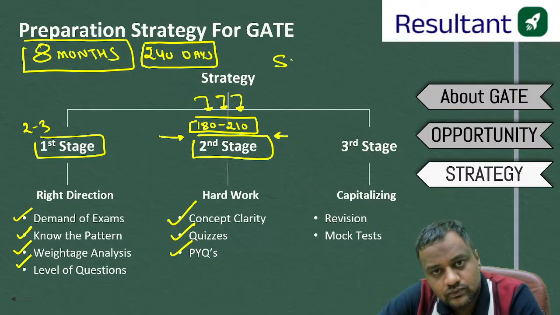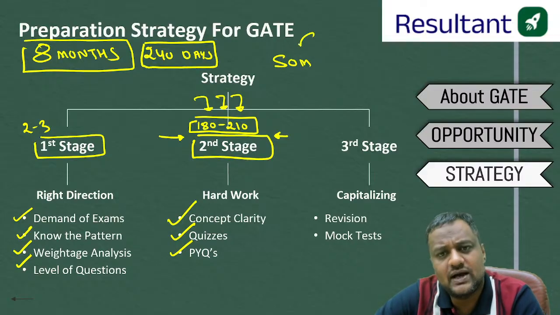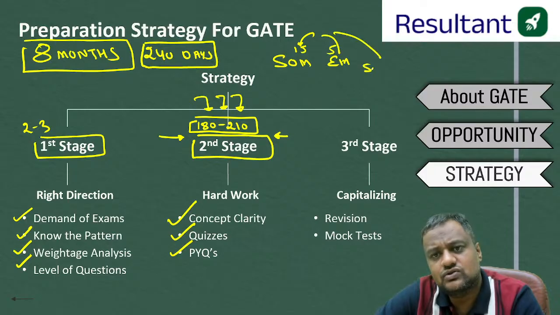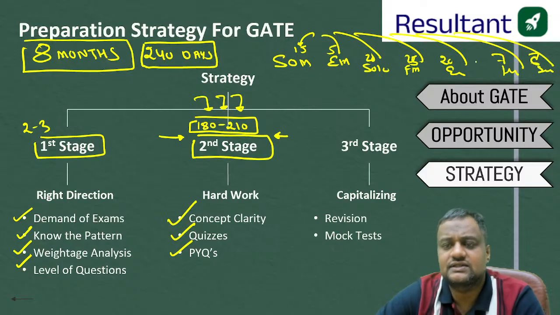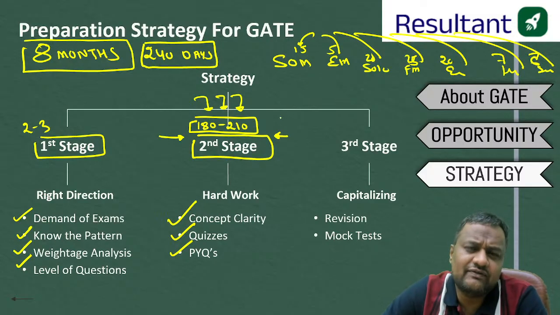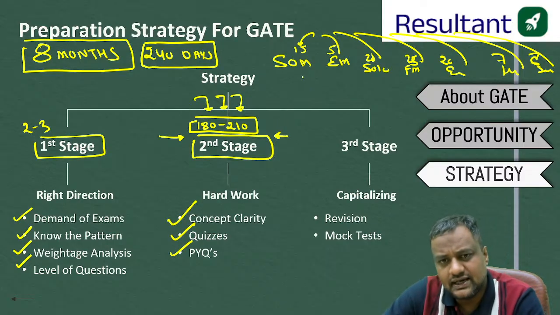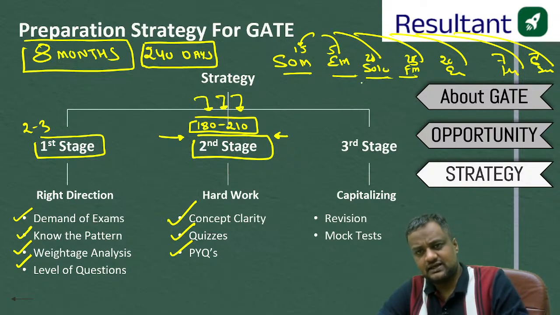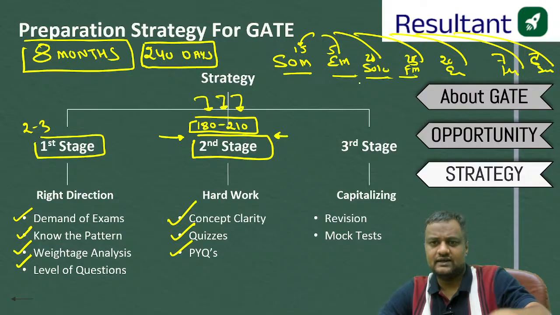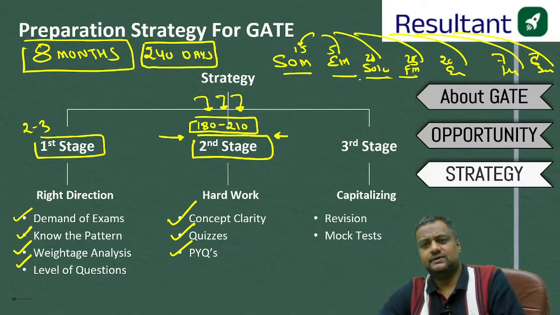Suppose you have taken SOM. Divide these 210 days: SOM I will be giving 15 days, engineering mechanics 5 days, then soil mechanics 20 days, FM 25 days, environment 26 days, highway 7 days, survey 6 days. Usually after a big subject take a small subject, not very big subjects one by one. After SOM you can take engineering mechanics, then a big subject like FM, then OCF, then soil, then highway, then railway or OCF, other subjects.